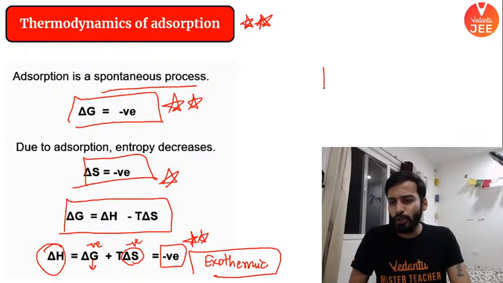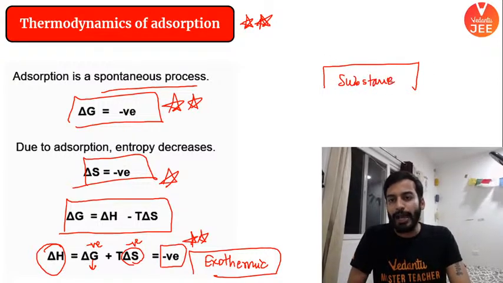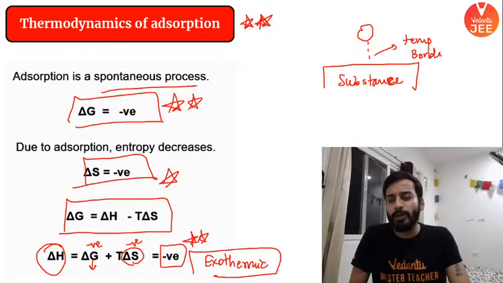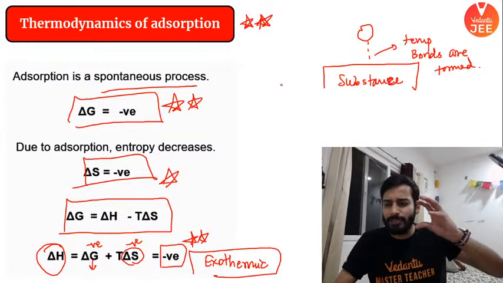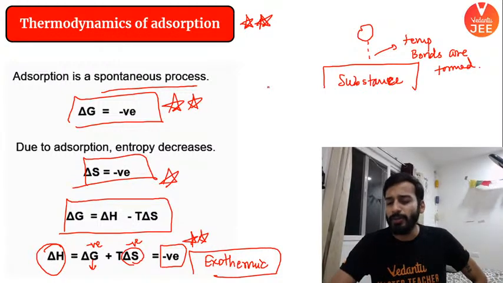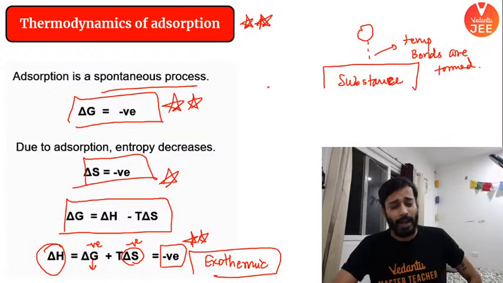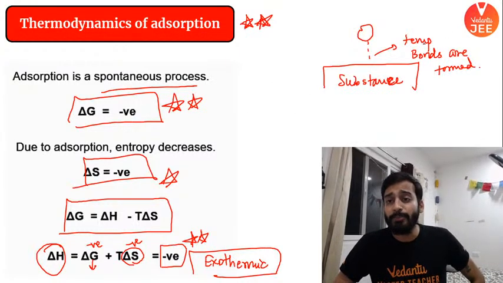Beta, I told Avi just now, you will agree with me. If you agree, let me know. If I talk about a substance and gas molecules are coming and getting stuck, it means some partial temporary bonds must be formed. Temporary bonds are formed. Do you guys agree? Must some temporary bond be formed? Yes or no? Let me know. Chat box is open. It is always open. Yes, weak forces. Lokesh, you are absolutely right. Temporary bonds are formed.